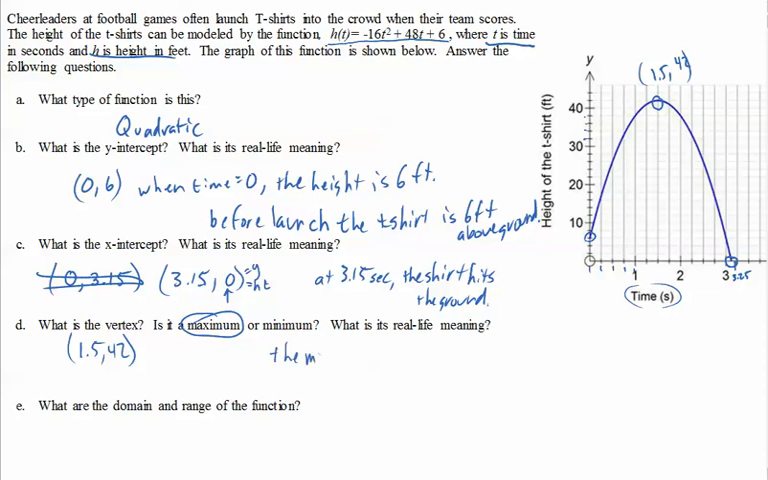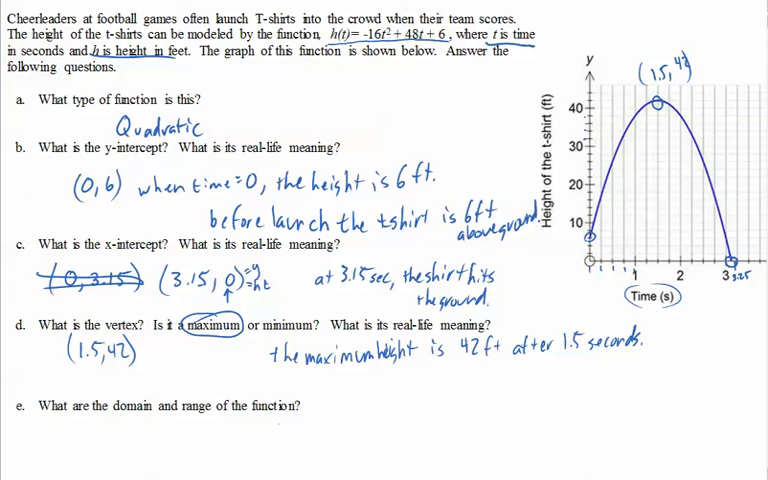The maximum height is, what's the highest it goes? 42 feet. And then if you want, you can even say after 1.5 seconds. Okay, so 1.5 seconds after the launch, it's at its maximum height, which is 42 feet. That vertex is loaded with information. It's got time, it's got a maximum height, it's got some good stuff in there.